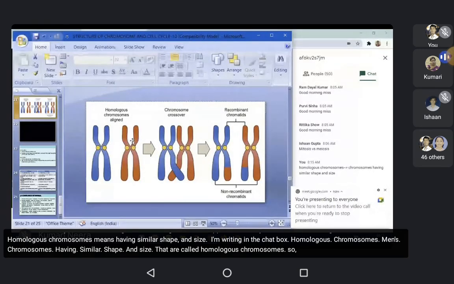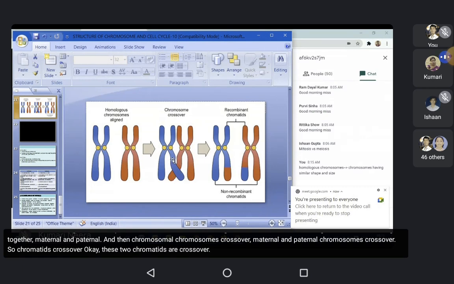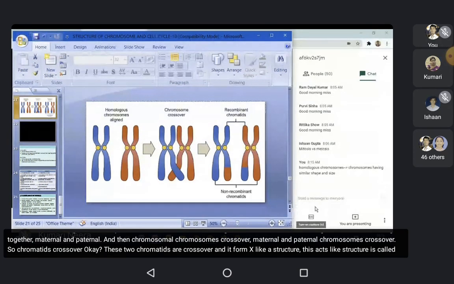So homologous chromosomes align together, maternal and paternal, and then chromosomes cross over. Maternal and paternal chromosomes cross over. So chromatids cross over. Okay, these two chromatids cross over and form an X-like structure. This X-like structure is called chiasma.